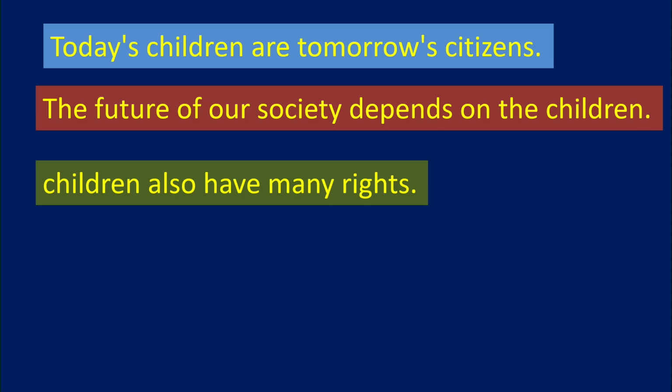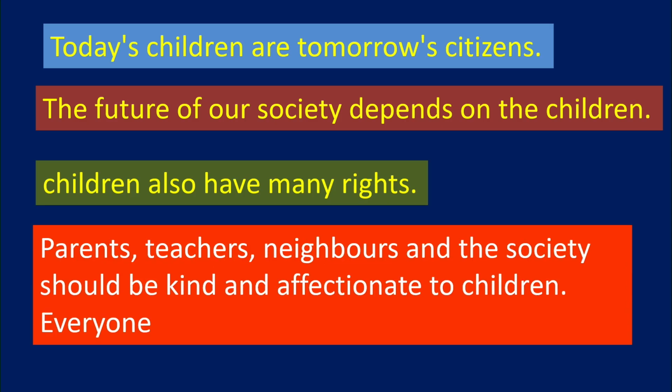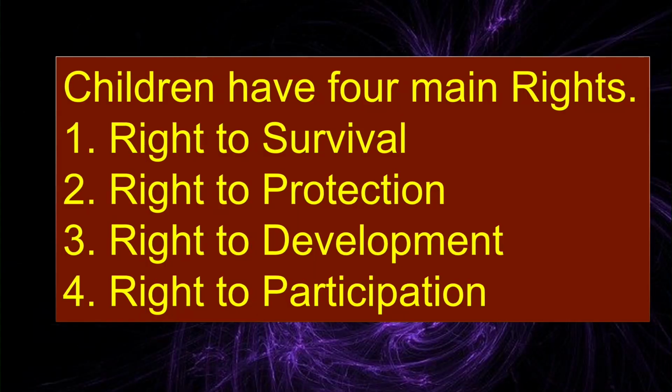In the constitution it is provided that the parent, teacher, neighbors and society should be kind and affectionate towards every child. So whatever rights are given to children, we have to protect them, and we have to provide whatever way is needed for their development.